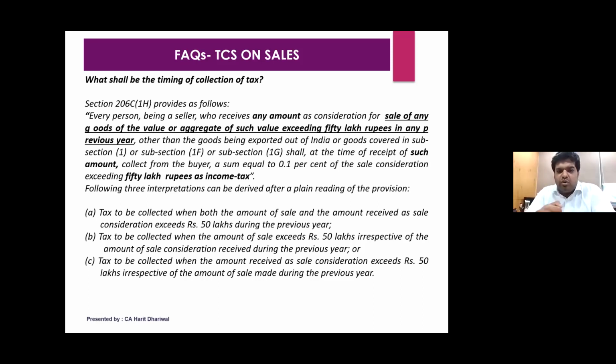So if you received more than 50 lakh rupees in the financial year, obviously TCS will have to be collected. Now here the question comes about GST, and they have clarified that since it is on the receipt of consideration, amount including GST, you will have to collect TCS. So for example, if you sell goods of, let's say, 51 lakhs plus GST, it comes to 55 lakhs, and you receive 54 lakhs. In that case, on the entire 54 lakhs, TCS will have to be collected.